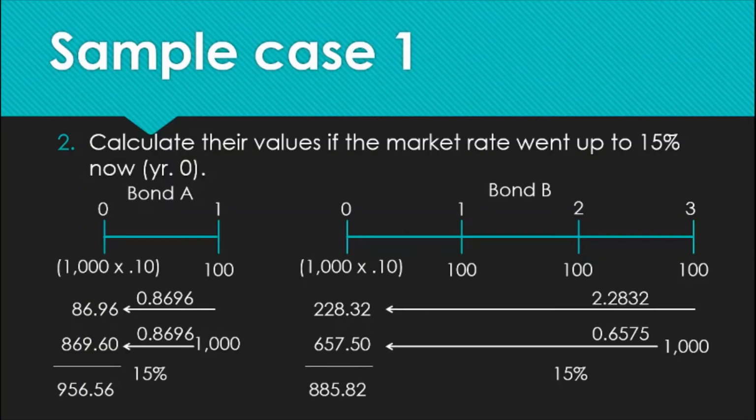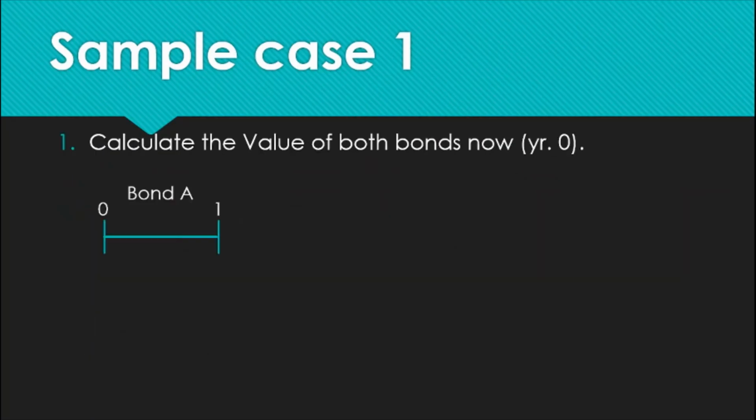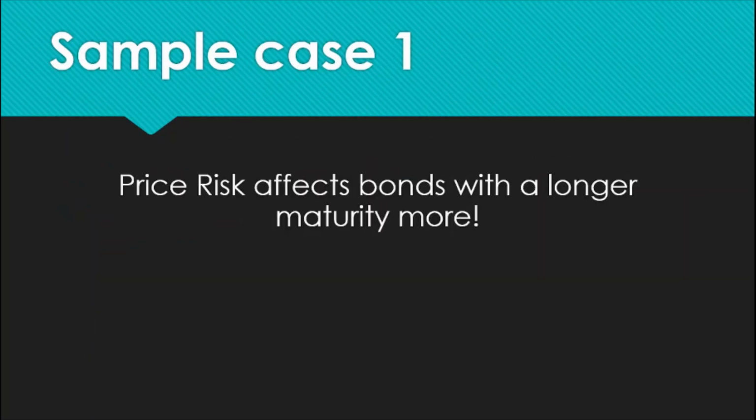Again, the interest rate or price risk is the risk that a rise in market interest rates will decrease the value of the bond. The longer the maturity of the bond, the more it is exposed to price risk or interest rate risk. Now, a more technical way of measuring price risk is what we call the Macaulay duration.